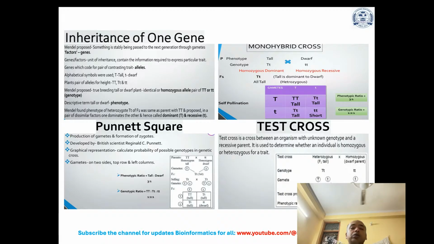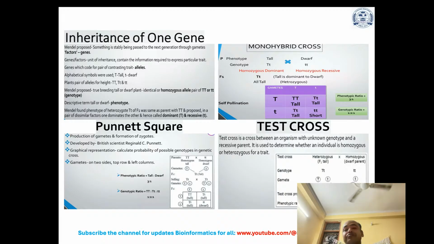Mendel proposed that a true breeding tall or dwarf plant has identical or homozygous alleles, a pair of TT, that is called the genotype, which we have already mentioned. The descriptive terms tall or dwarf are phenotypes. Mendel found the phenotype of the heterozygote of the first filial generation was the same as the parent with TT, and proposed that in a pair of dissimilar factors, one dominates the other and hence they are called dominant or recessive factors.